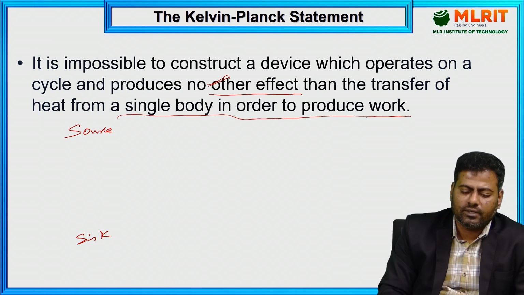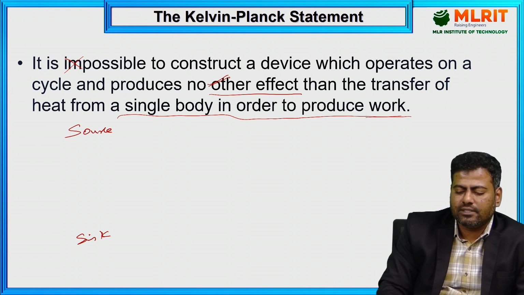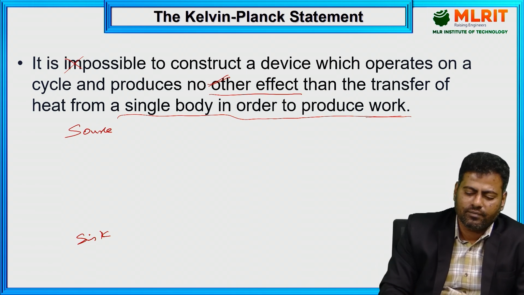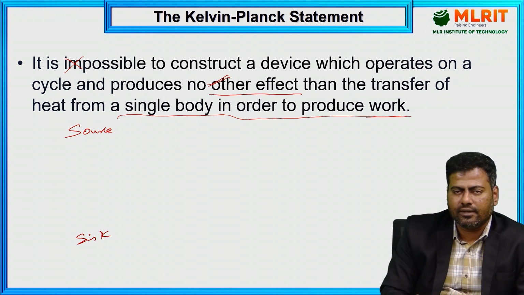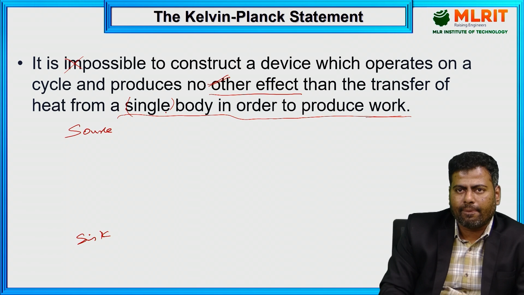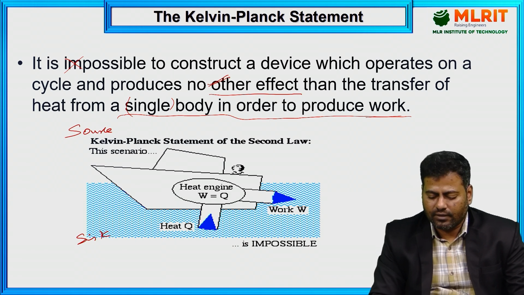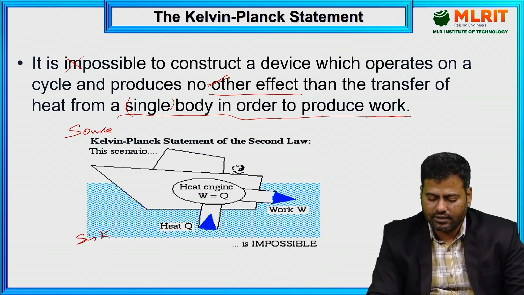Got it? So it is possible to construct that device which produces other effect. What is that? Heat rejection to the surrounding, heat rejection to the sink. Then I can transfer heat from a single body to the surrounding. There I am supposed to use two body systems in order to produce the work done. So it is possible. If you want to visualize it, this is the body, and this is the heat supplied, QS.